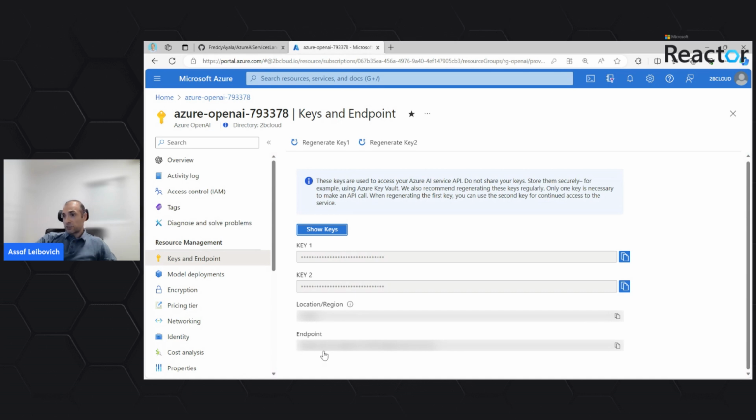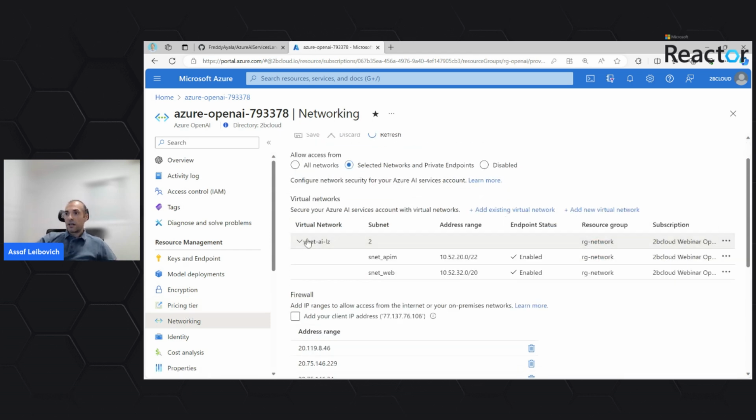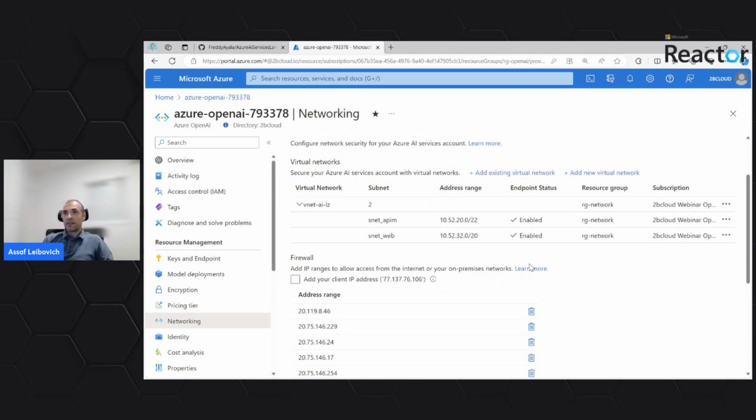Another thing which is important is the endpoint. Right now we cannot see it, but eventually we have an endpoint where we will try to send all the requests to access this DNS address. And one more thing that's important here from a security aspect is the network accessibility definition of the service. What we can see here at the networking tab is that the OpenAI service is available to use only from a specific virtual network, from a specific subnet inside this network.